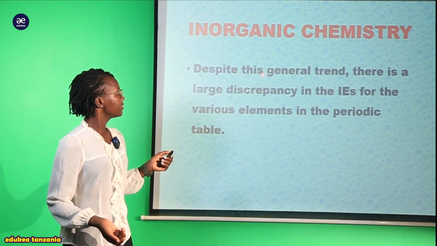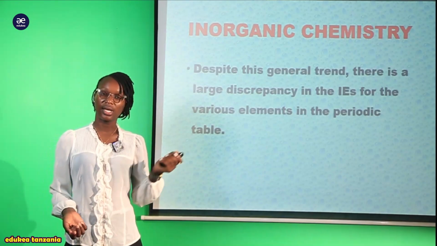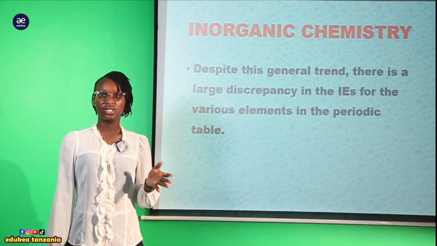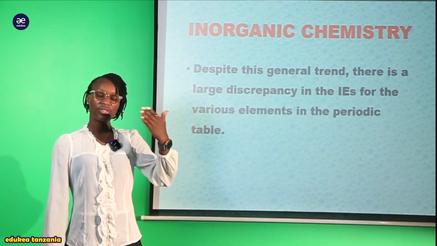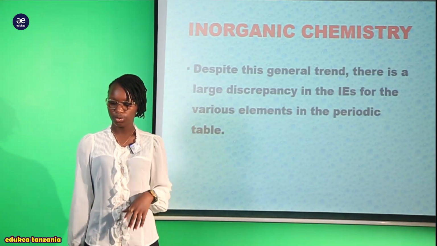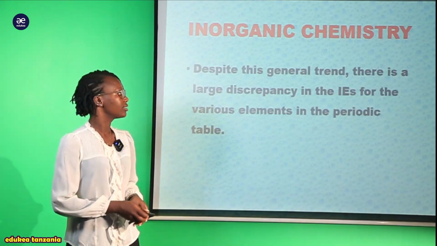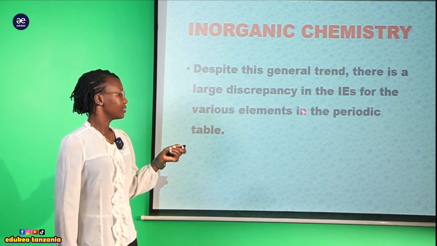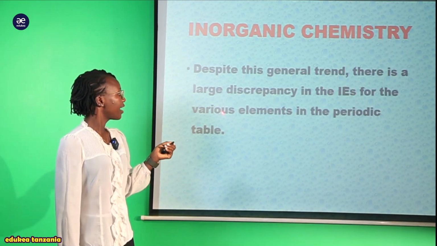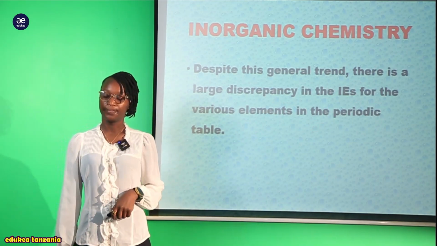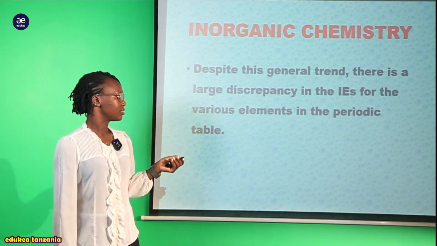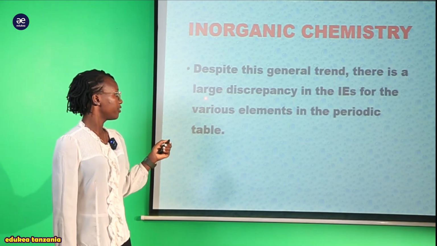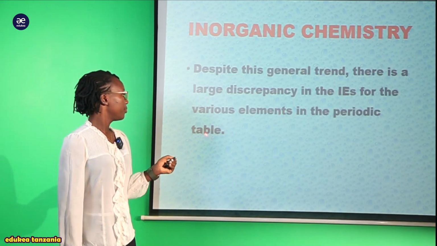So despite this general trend, sasa tukiachana na hii general trend ambayo tumeiona kwamba across the period the ionization energy tends to increase, lakini down the group ionization energy tends to decrease. Despite that trend, anasema kwamba there is a large discrepancy in the ionization energies for the various elements in the periodic table.